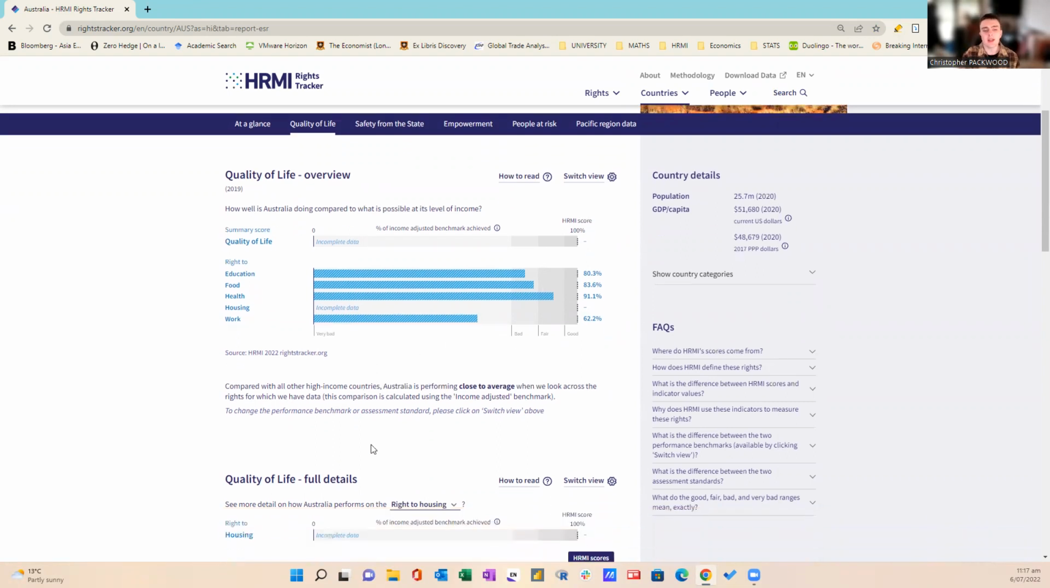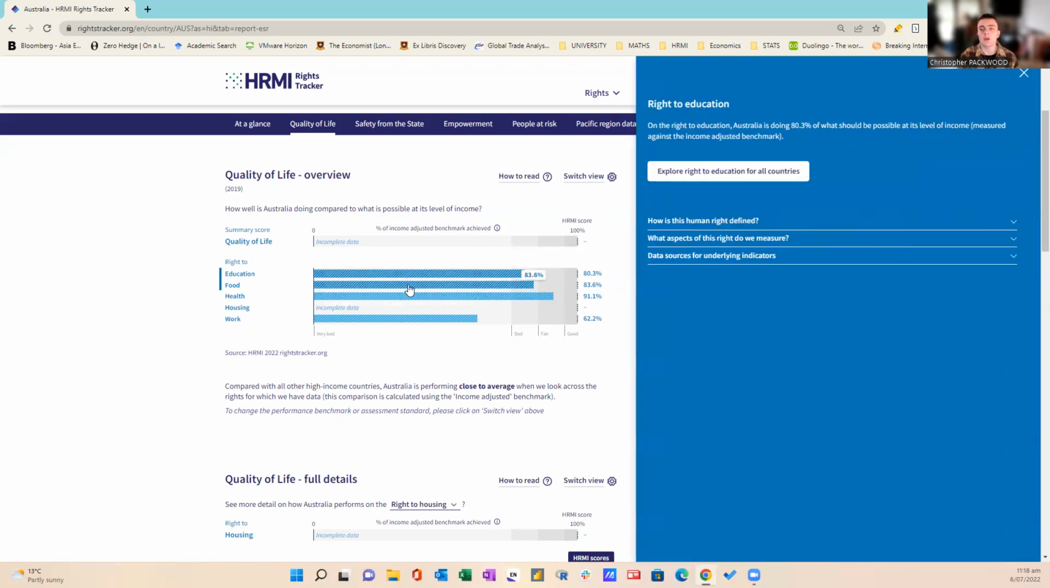Compared with all other high-income countries, Australia is performing close to average when we look across the rights for which we have data. Now, when you click on these rights, and if you ever get lost of how you define these scores, a summary is going to be given right here. So you will never get lost, or you can just refer back to a YouTube video.